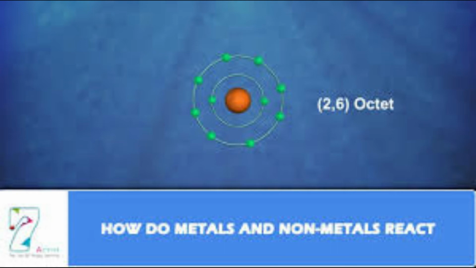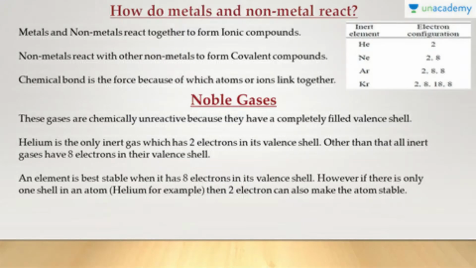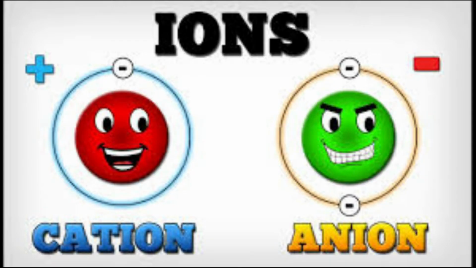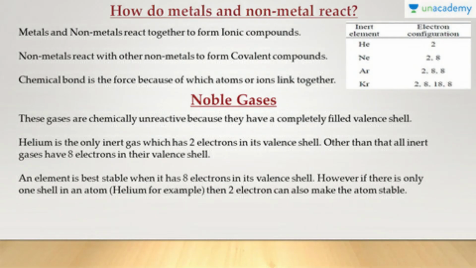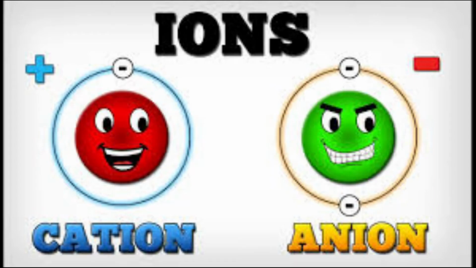So, the cause for chemical bonding: generally any atoms will combine with one another to achieve the inert gas electron arrangement to become more stable. Few atoms lose electrons to become stable, whereas few atoms like non-metals accept electrons to become stable. So by losing one or more electrons, or by gaining one or more electrons, or by sharing one or more electrons, they form ions. Let us see what an ion is.